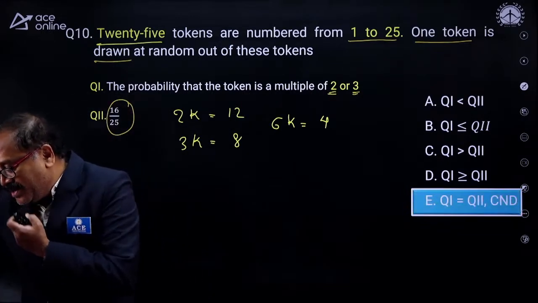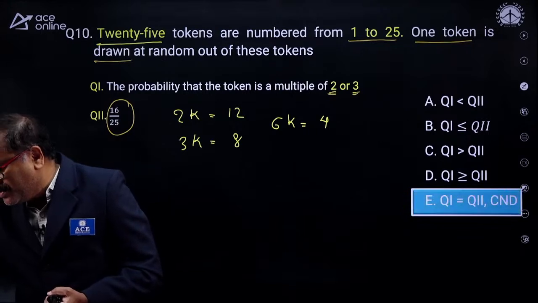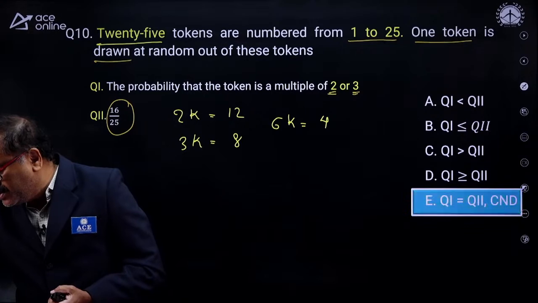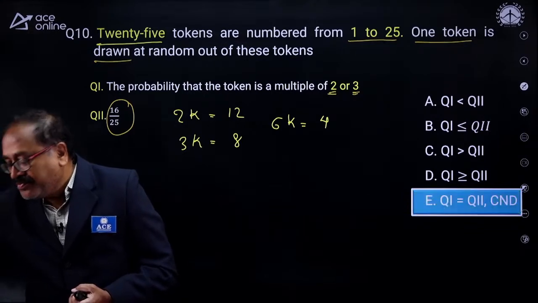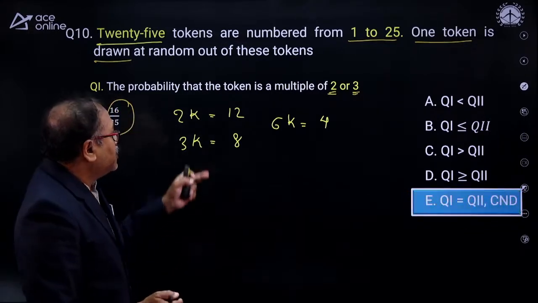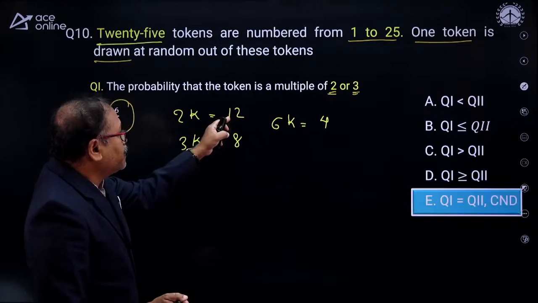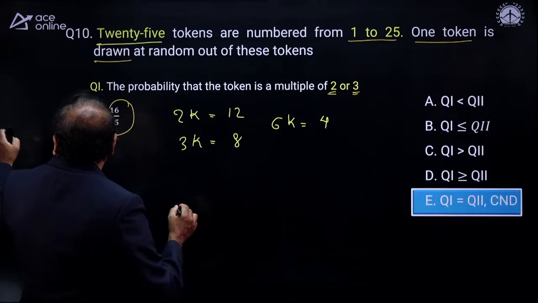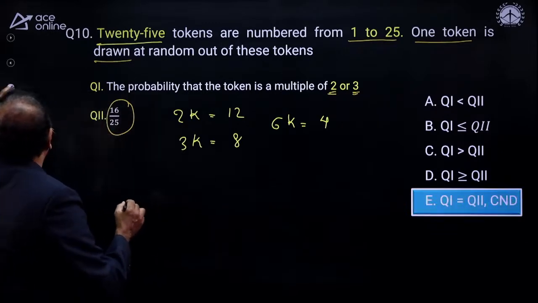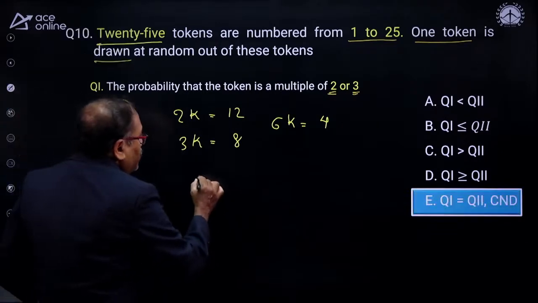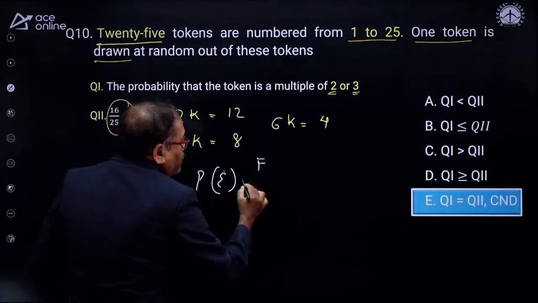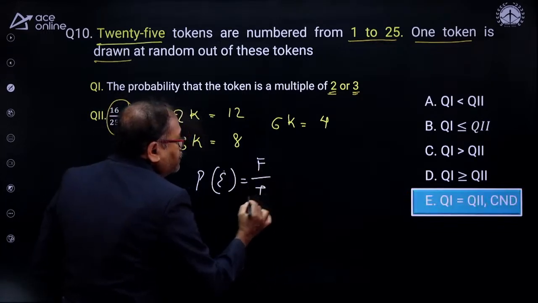Now how do we answer the question over here? Yes, my friends, everyone must be knowing this one. What is the probability? The probability of any event is equal to favorable events by total outcomes.